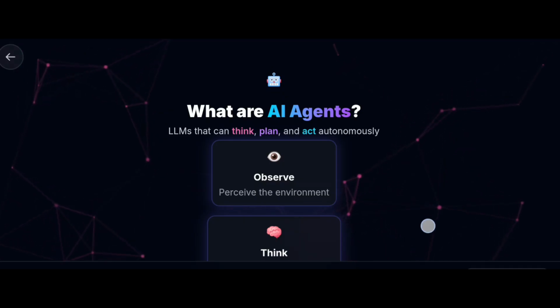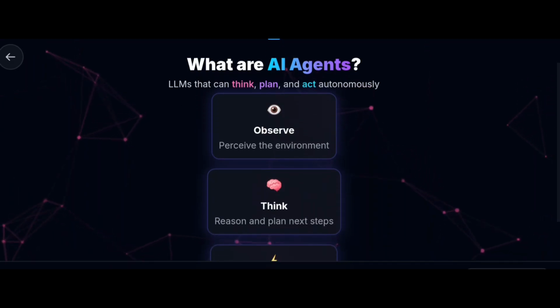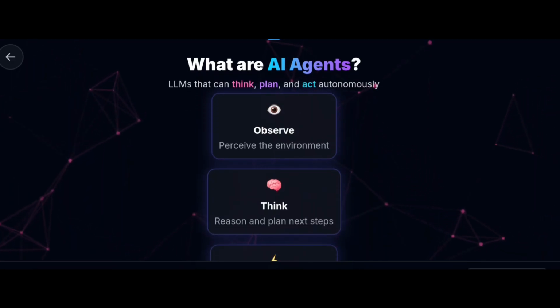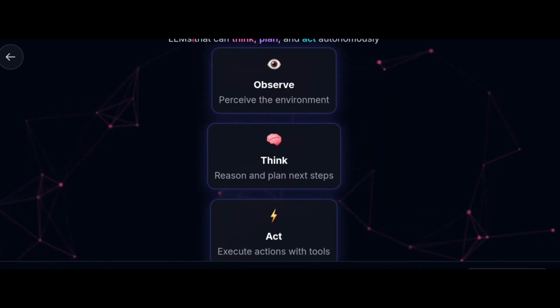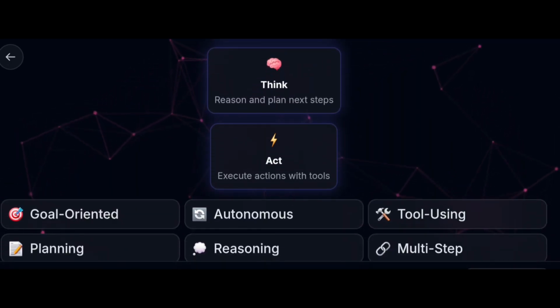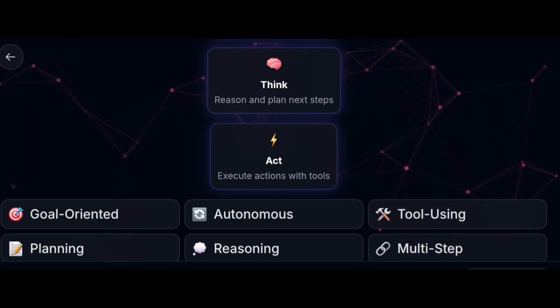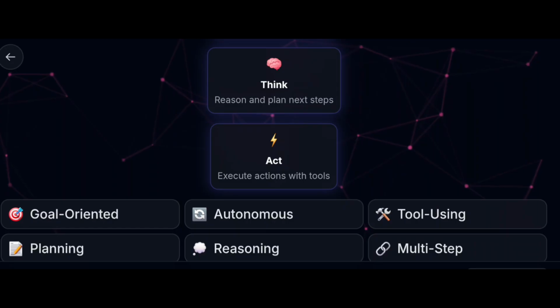In simple words, these are LLMs that can think, plan, and act autonomously. So what will it do? It observes, that is, perceives the environment, and it thinks, reasons and plans next steps, and acts, executing actions with the tools. Some characteristics involved here are that it is goal oriented, autonomous, tool using, planning, reasoning, and a multi-step process.